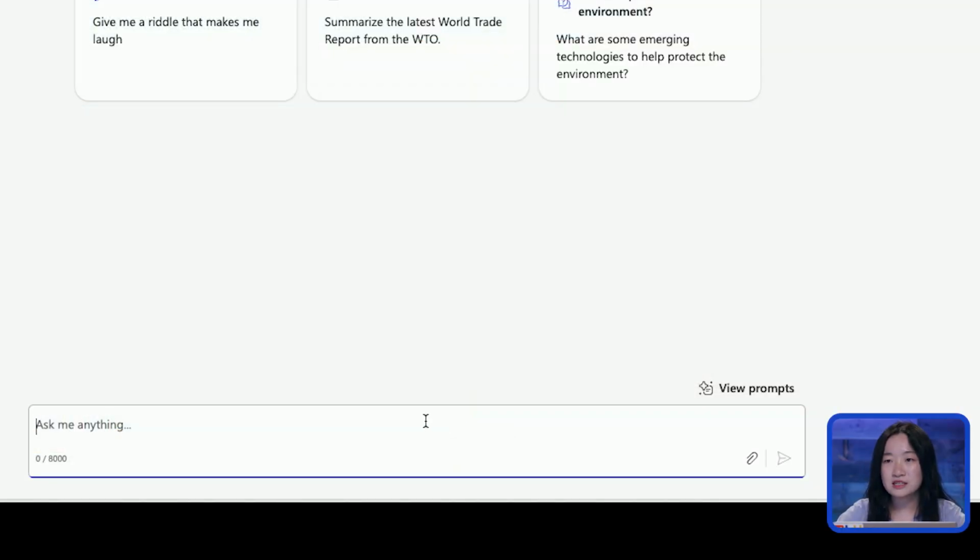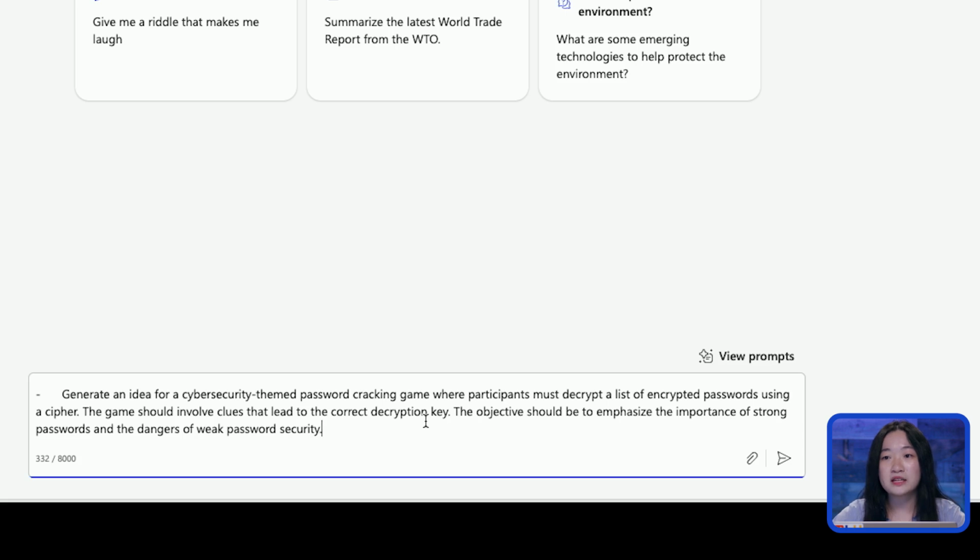A sample prompt to input in Copilot would be: generate an idea for a cybersecurity-themed password cracking game where participants must decrypt a list of encrypted passwords using a cipher. The game should involve clues that lead to the correct decryption key, and the objective should be to emphasize the importance of strong passwords and the dangers of weak password security.